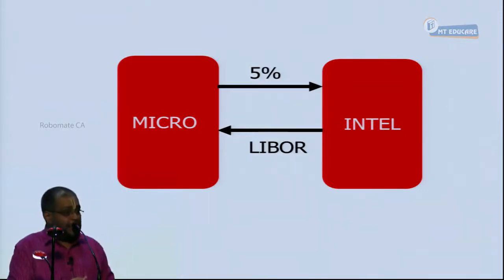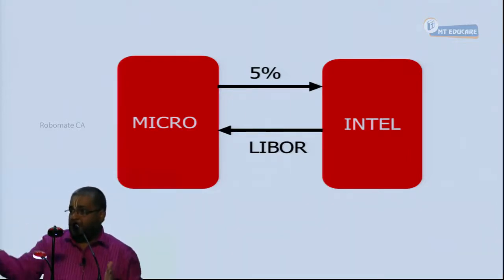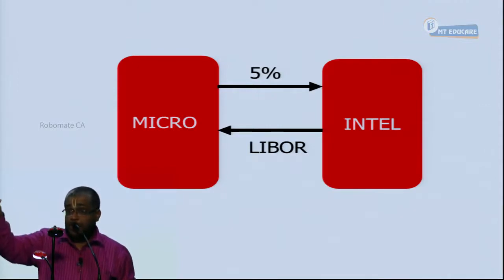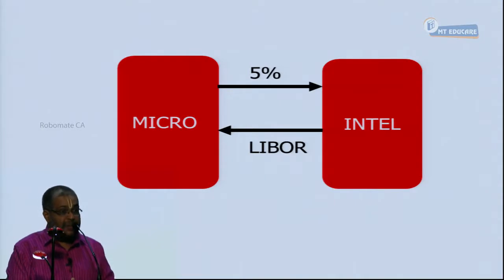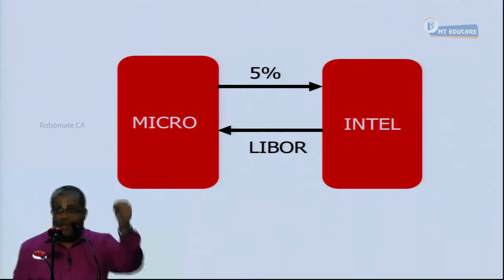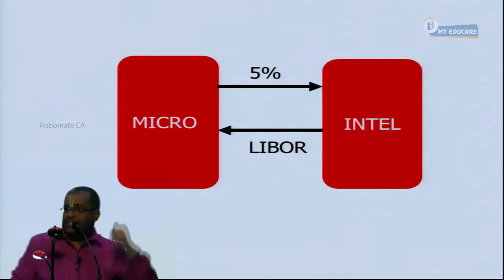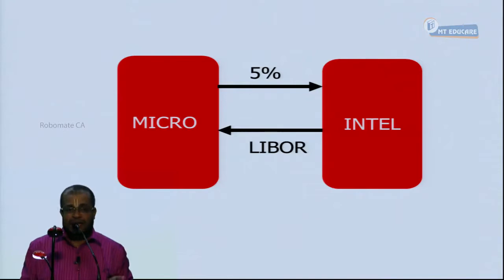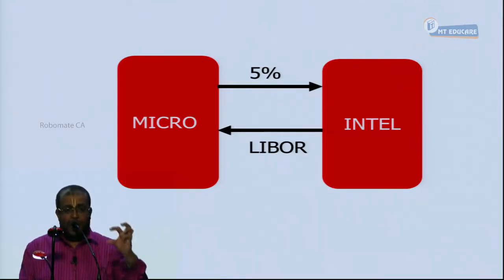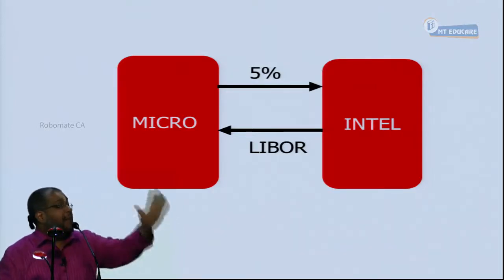So that means Microsoft in its balance sheet has taken two positions. It has invested in a floating rate bond and has issued a fixed rate bond. At the time of swap initiation, both these bonds should have the same value. Then only they neither start with an asset, nor start with a liability. If I start with an asset, that means I am having an advantage. If they start with a liability, it is a disadvantage. So at the swap initiation date, the fixed rate bond value and the floating rate bond value should be the same.